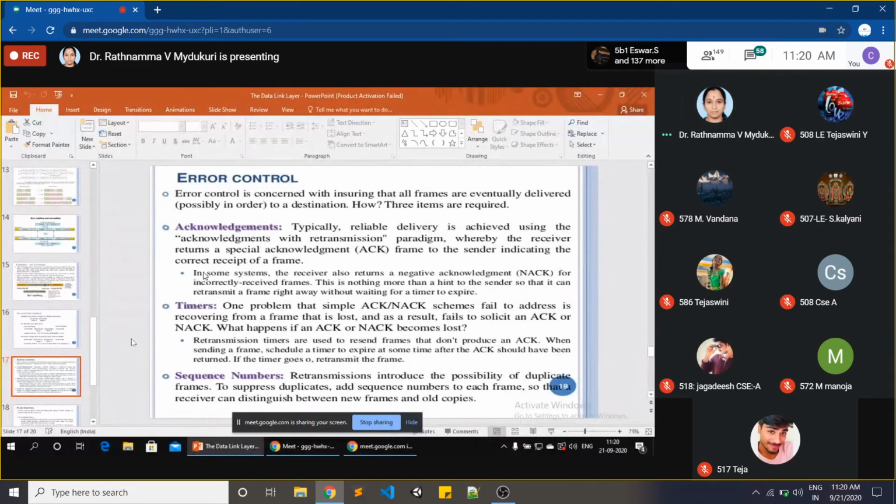Sequence numbers. Now just think about yourself how sequence numbers will help us to control the error.